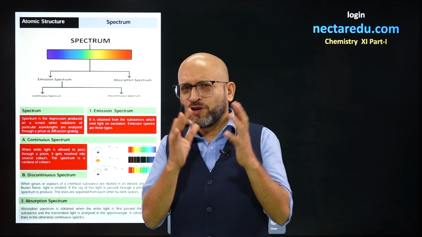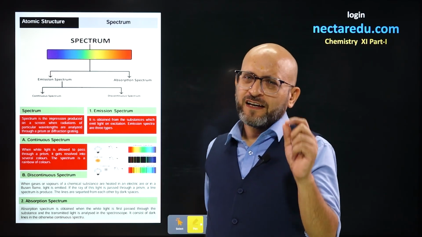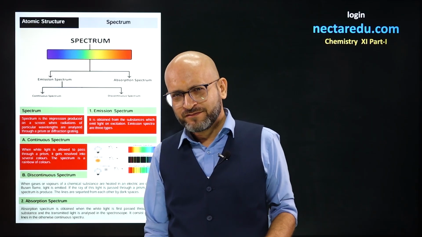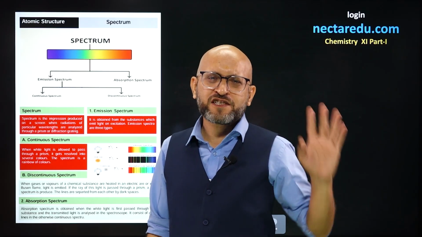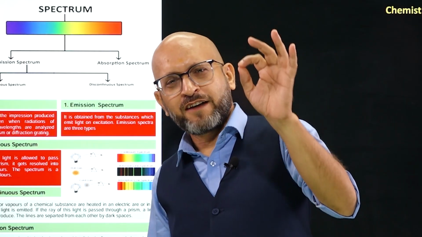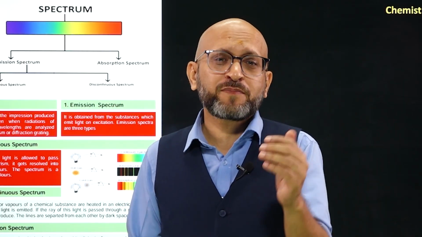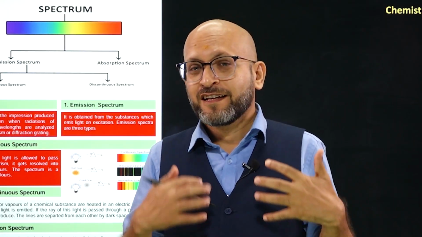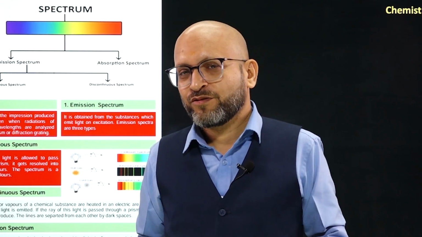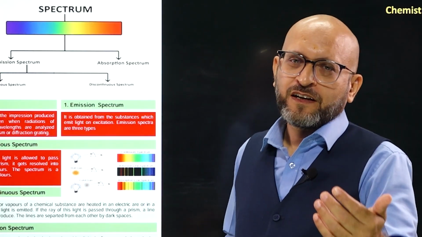Spectrum. What do you know about a spectrum? I think you must have seen a rainbow. Rainbow is an example of spectrum. If you have seen a rainbow, that means you have seen a spectrum. Rainbow is a spectrum of visible light, the light we can see, right? So, rainbow is an example of a spectrum.